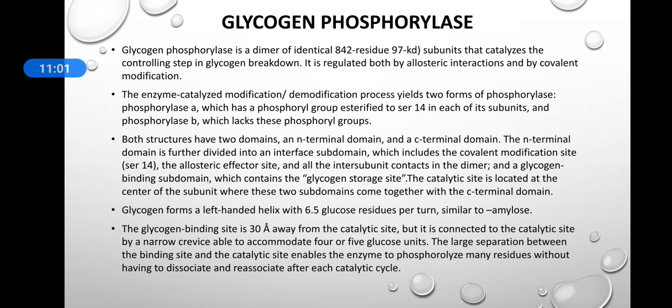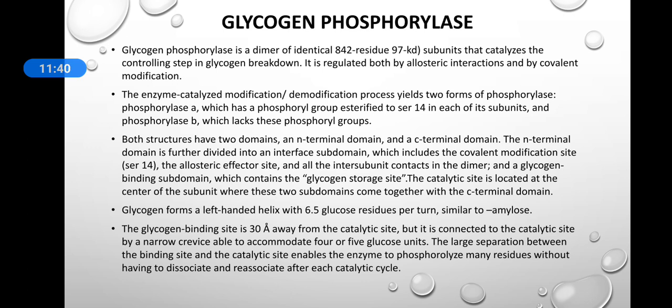Both the structures, that is phosphorylase A and phosphorylase B, have two domains, that is an N-terminal domain and a C-terminal domain. The N-terminal domain is further divided into one interface subdomain, which includes the covalent modification site, the allosteric effector site, and all the intersubunit contacts in the dimer. And a glycogen binding subdomain is there, which contains the glycogen storage site. The catalytic site is located at the center of the subunit, where the two subunits come together with the C-terminal domain. So these are all the domains that are present in this structure.